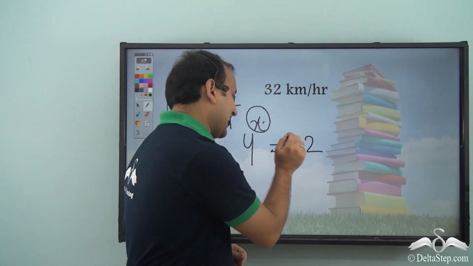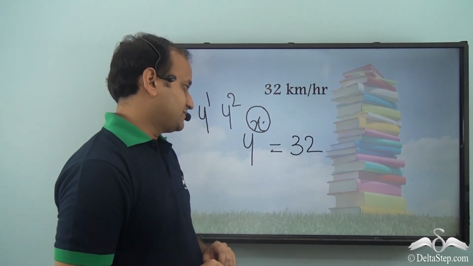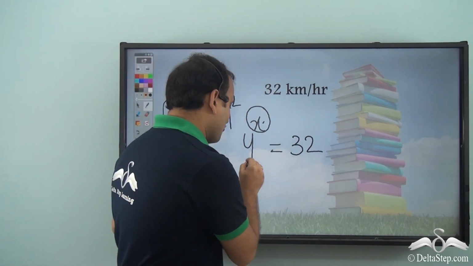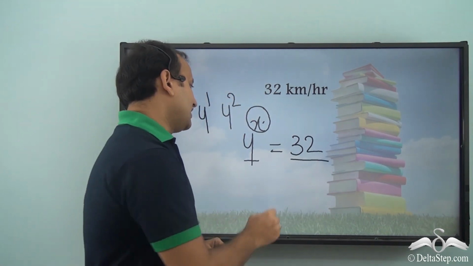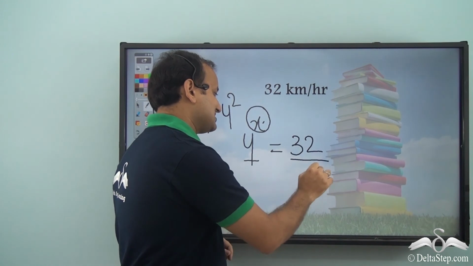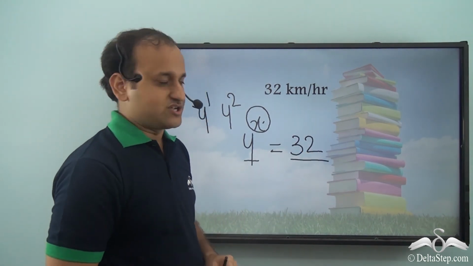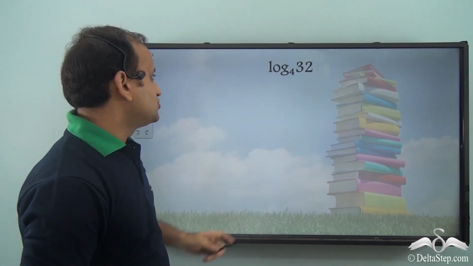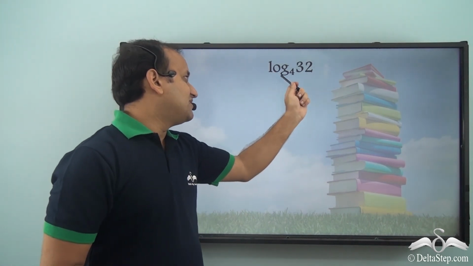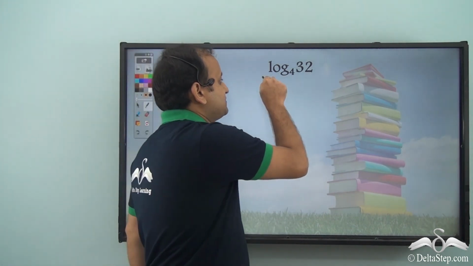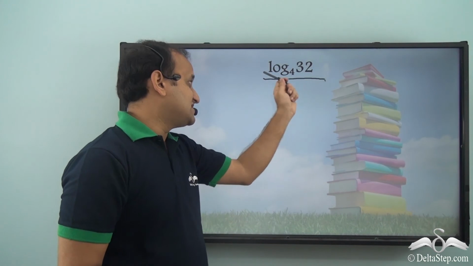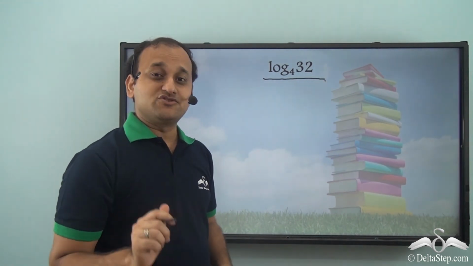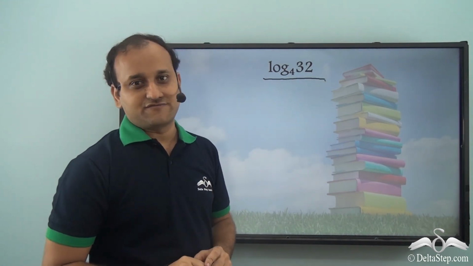So this can be written in the form of logarithms. Now we know that 4 is the base and 32 is the argument in that expression. So if we try to write this as a logarithmic equation, what would it be? In the logarithmic form, it can be written as log of 32 to the base 4. So Jasbir has this particular expression with him, and if he is able to solve this expression, he'll be able to find the time taken by the spacecraft.